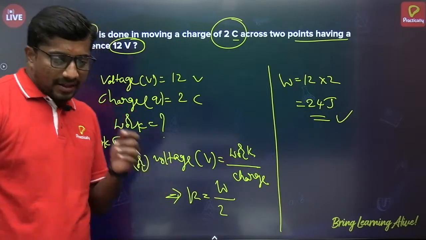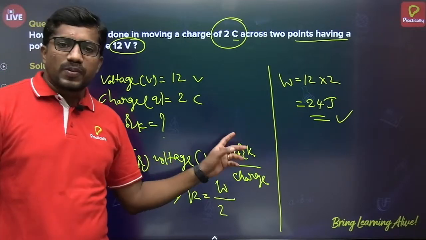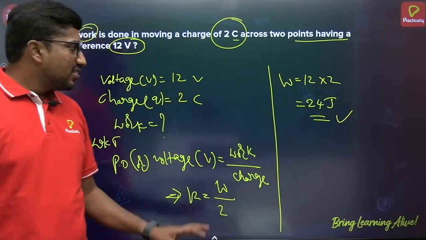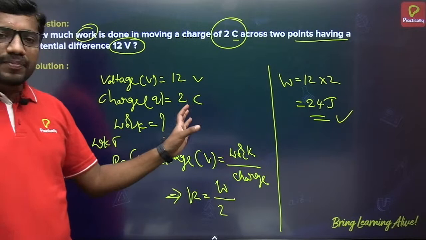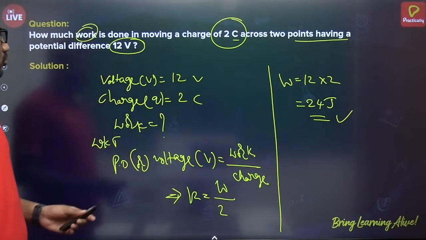So the amount of work required to displace this charge is 24 joule. We just recalled the concept and applied the formula. Nothing else I did here, right? Let's move to the next question.